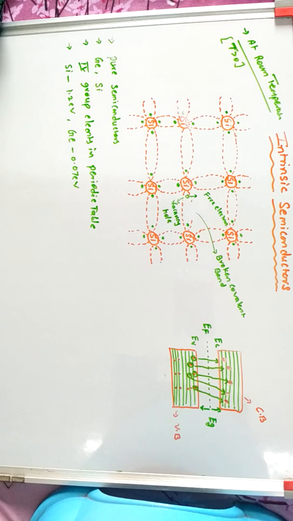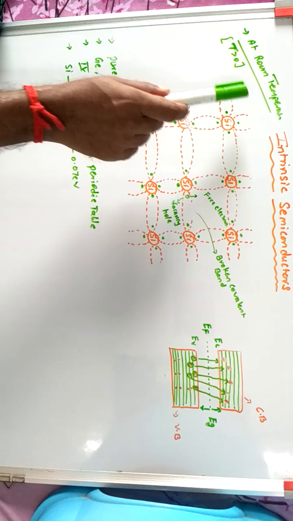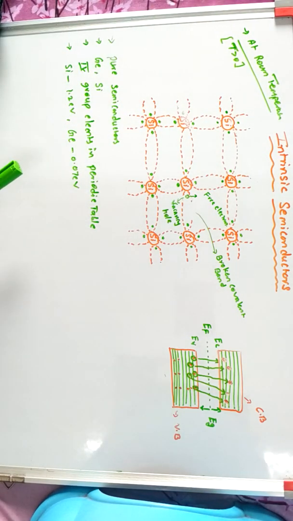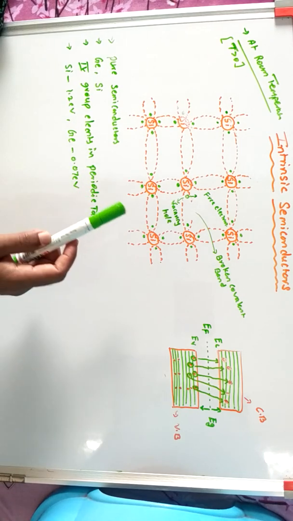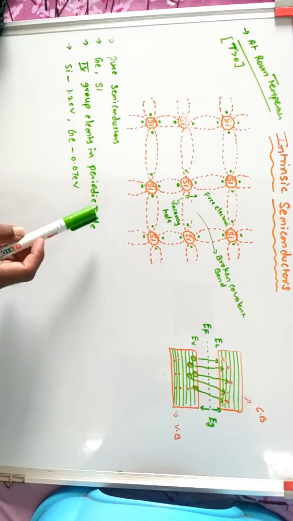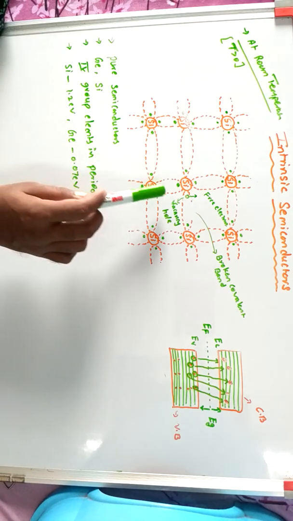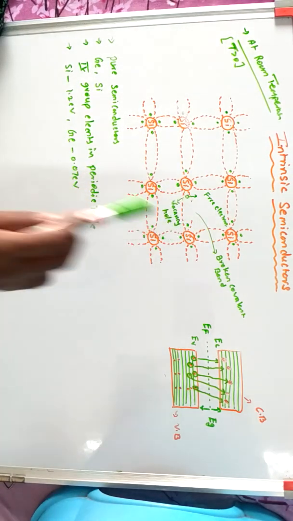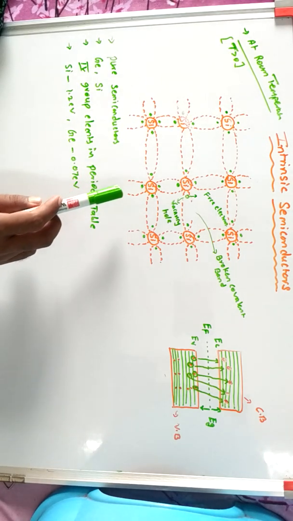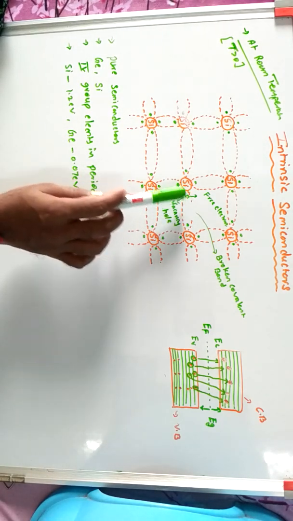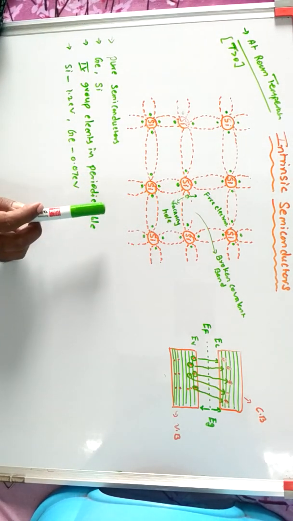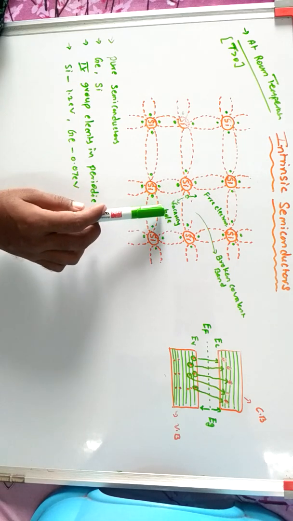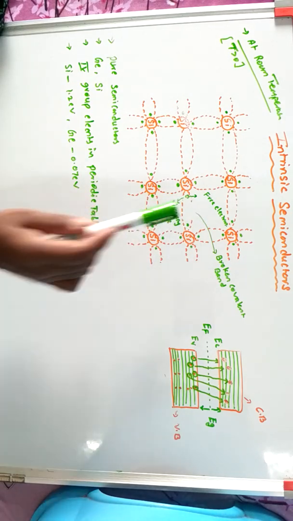Once again, I will repeat: the intrinsic semiconductor of silicon material at room temperature, above zero temperature. At this temperature, the valence electrons acquire sufficient thermal energy. As a result, covalent bonds break, releasing free electrons. These free electrons create a vacancy in their initial position in the crystal. This vacancy is known as a hole, assumed to carry a positive charge equivalent to the charge of the electron.